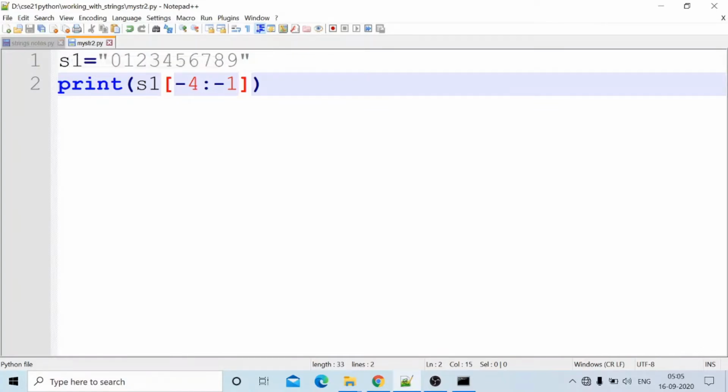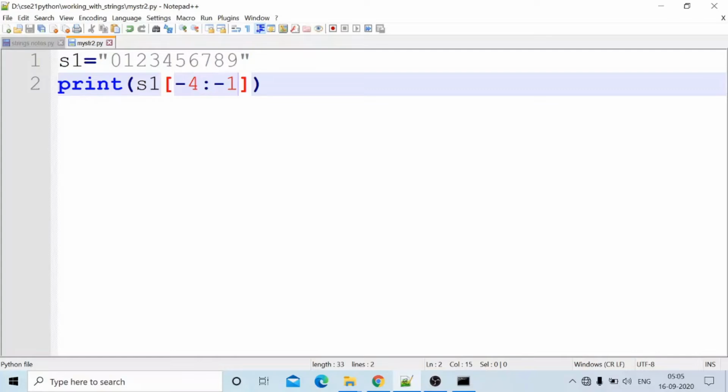Minus 4 is 1, 2, 3, 4. Next character, before character, this one. 6, 7, 8. Minus 1 means this one, it is not included. Count the characters from the end side.